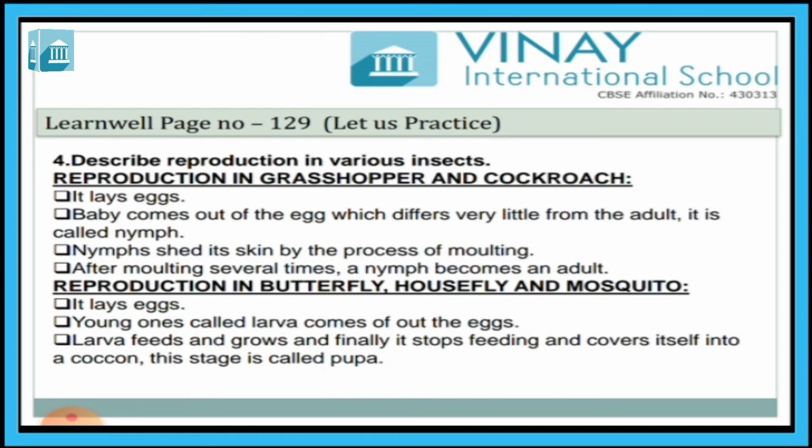Now the second type is reproduction in butterfly, housefly and mosquito. It also lays eggs. Young ones called larvae come out of the eggs.